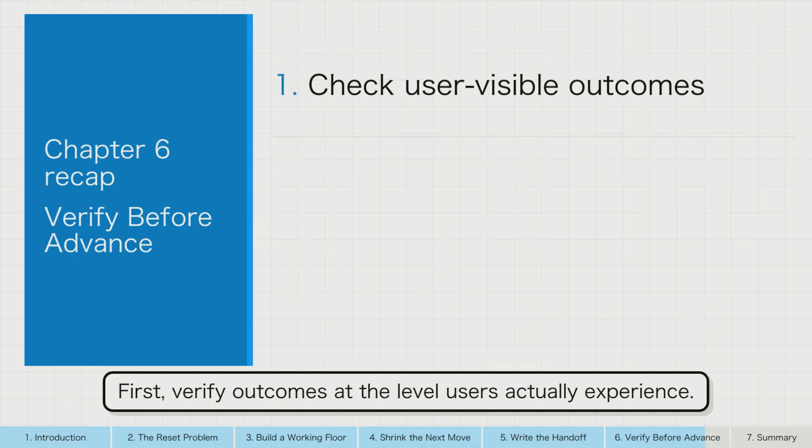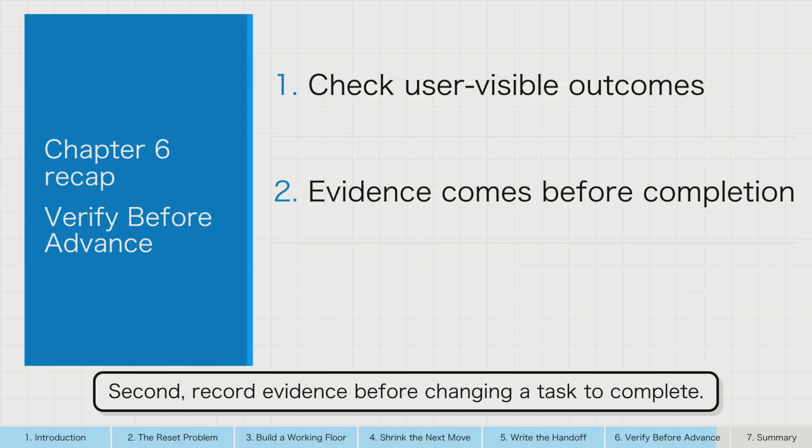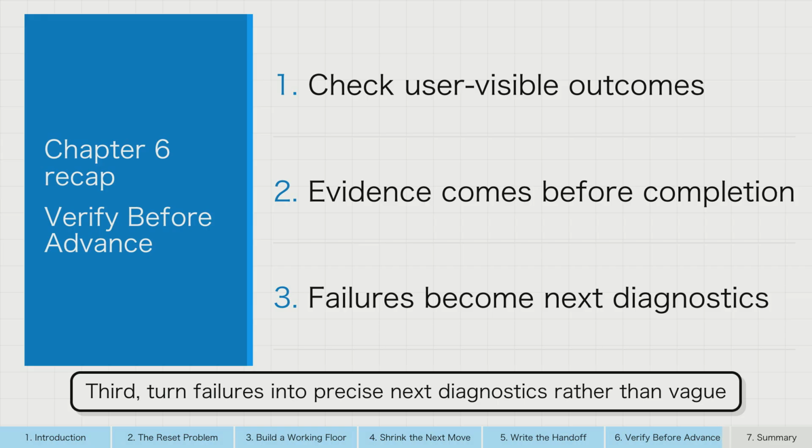Chapter recap. First, verify outcomes at the level users actually experience. Second, record evidence before changing a task to complete. Third, turn failures into precise next diagnostics rather than vague retries.